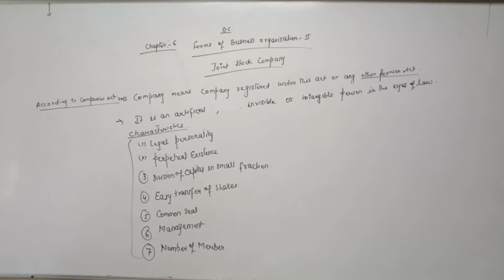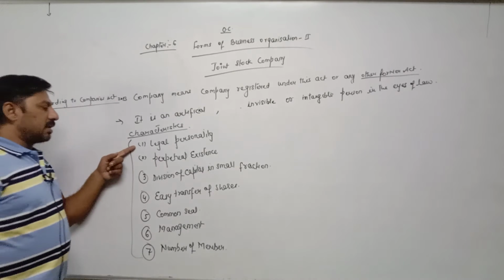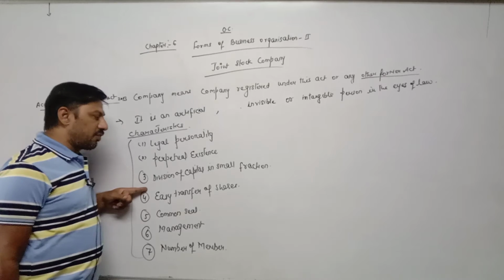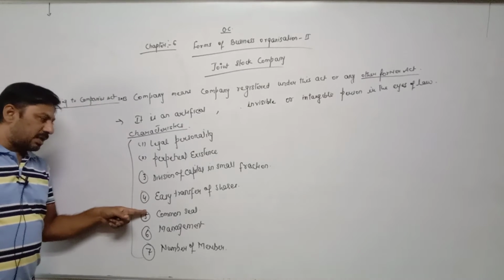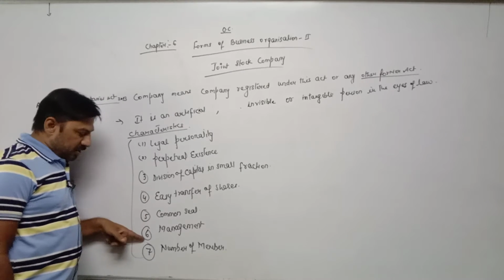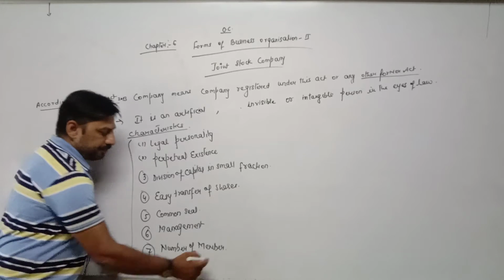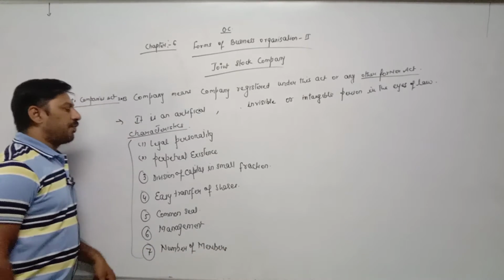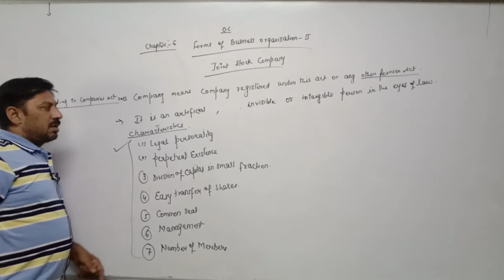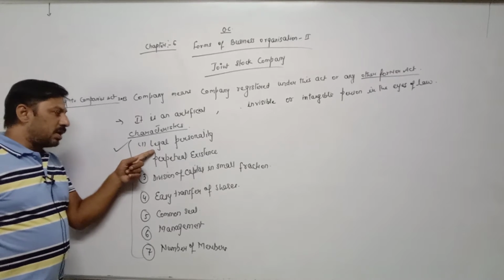7 points are there. Legal personality, perpetual existence, division of capital in a small fraction, easy transfer of shares, common seal, management, number of members. Now first of all, legal personality. We have already done that.